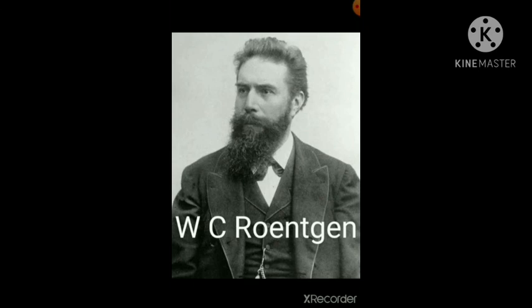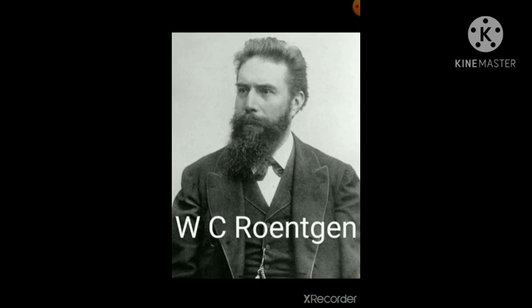Answer, W.C. Roentgen. Wilhelm Conrad Roentgen was a German mechanical engineer and physicist who on 8 November 1895 produced and detected electromagnetic radiation in a wavelength range known as X-rays or Roentgen rays.